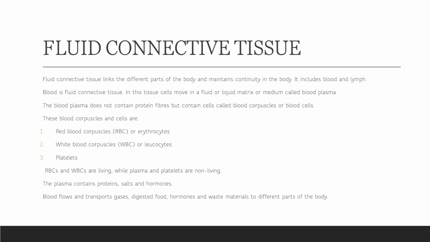The plasma contains proteins, salts, and hormones, and other inorganic and organic compounds. Blood flows and transports gases, digested food, hormones, and waste material to different parts of the body, thus connecting each and every body part with each and every organ present in them.